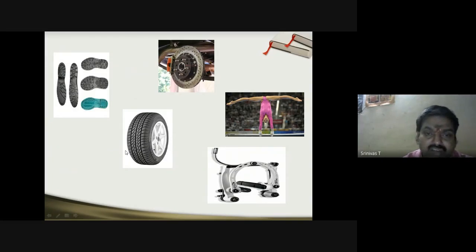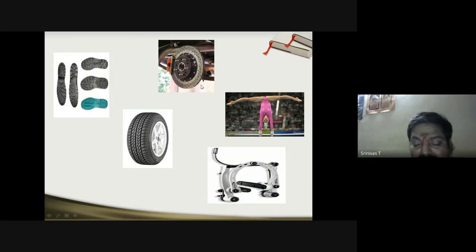Different treading techniques are employed in automobiles.